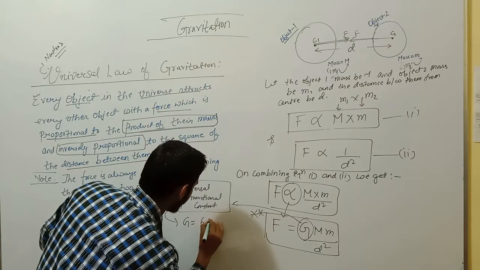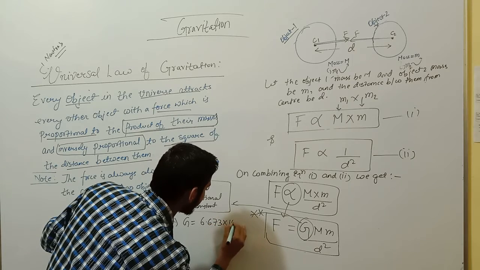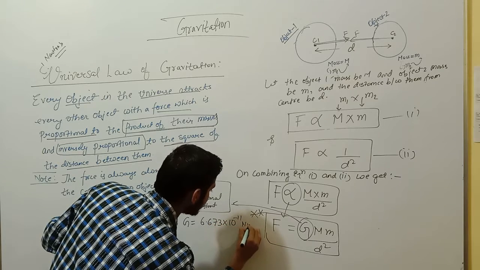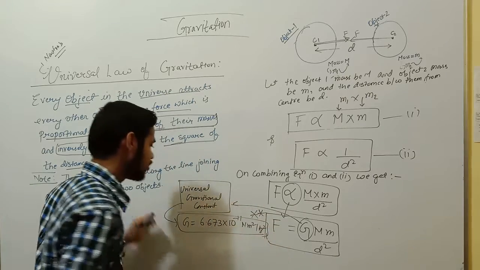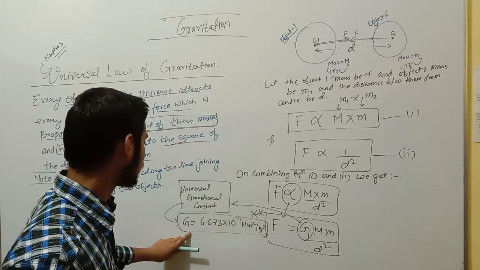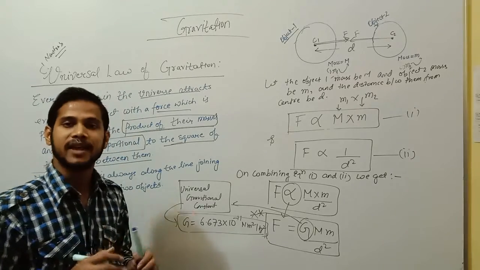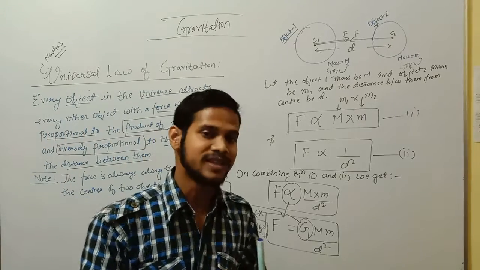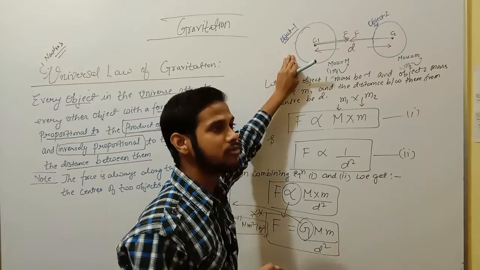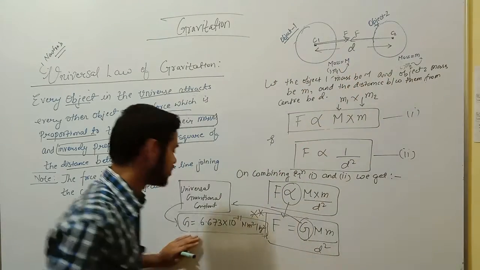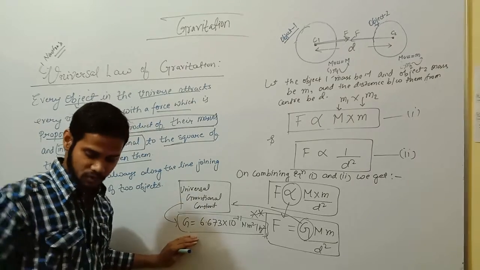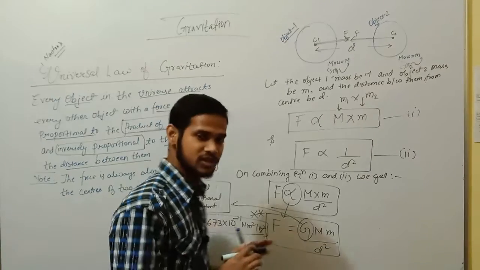It was 6.673 into 10 raised to the power minus 11 Newton meter square per kg square. The value of G is fixed everywhere. Do not think that if you take object 1 and object 2 on the moon or on Jupiter or any other planet, this value of G would change. Keep in mind that the value of G will not change.